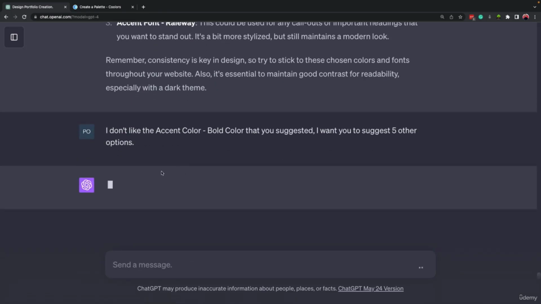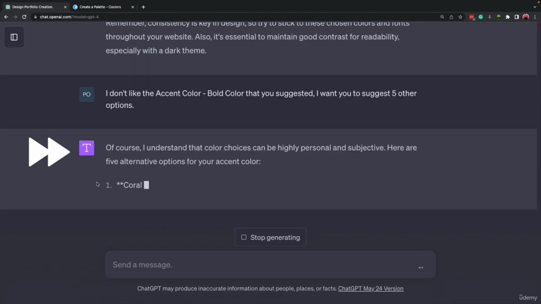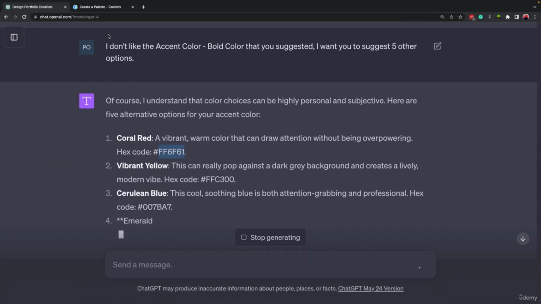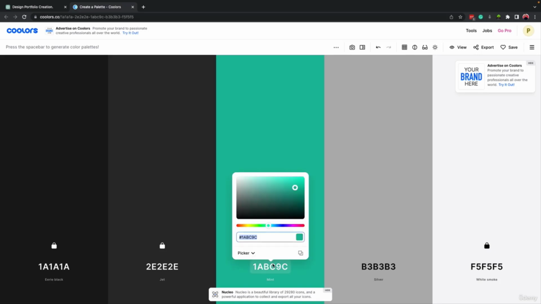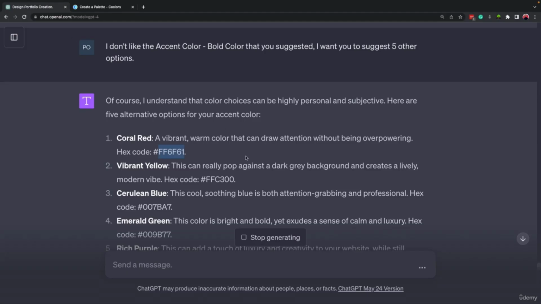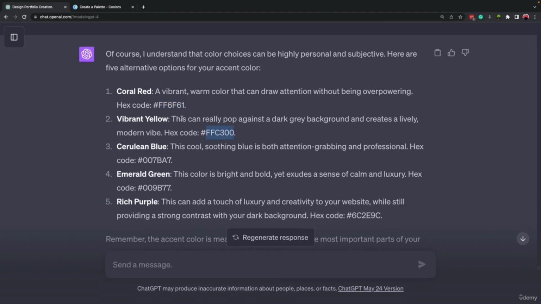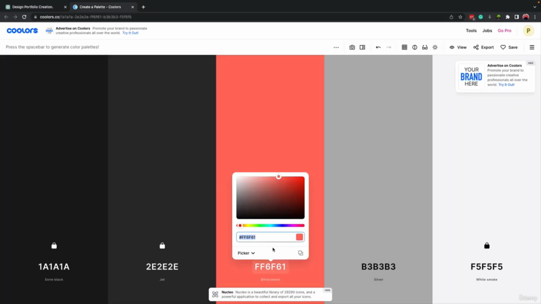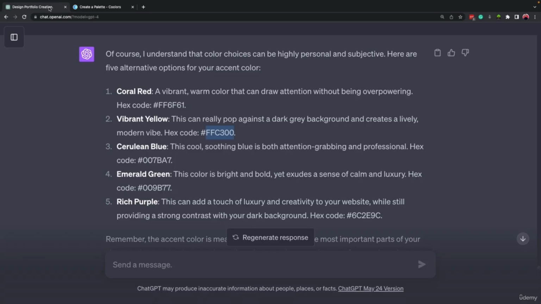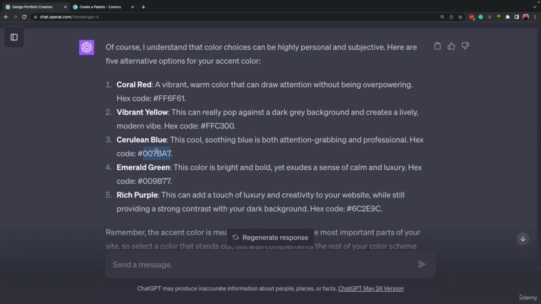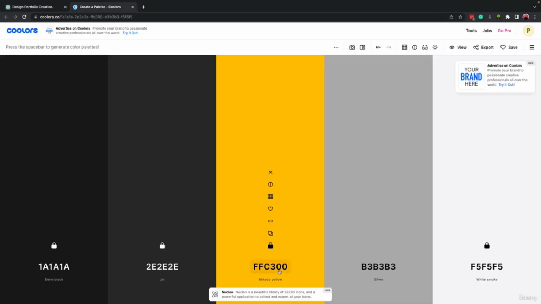Okay, let's come here and see what ChatGPT will offer. This is the first option. Let's look at it. I don't like it as well. Let's go for the next one. Vibrant yellow. This can be also good. It depends on your work. It depends on your style, which one to choose.